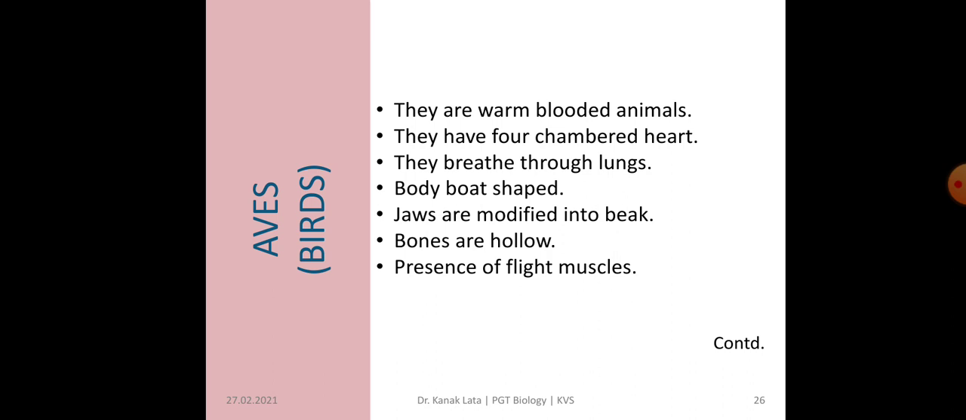They have four chambered heart, means two atrium and two ventricles. They breathe through lungs. The design of body is boat shaped, and here there are few modifications in case of birds. First is that jaws are modified into beak, also called as bill. Bones are hollow and presence of flight muscles.